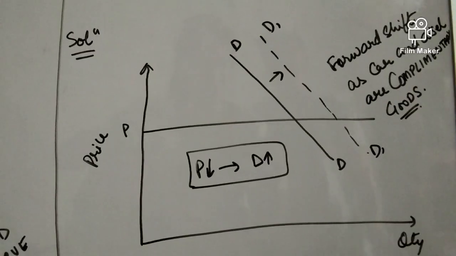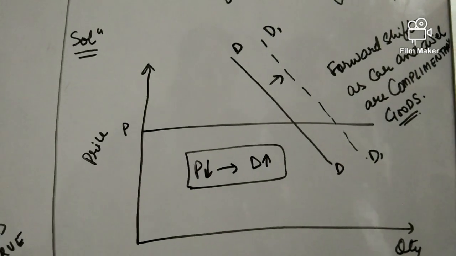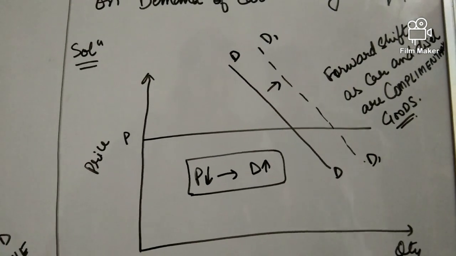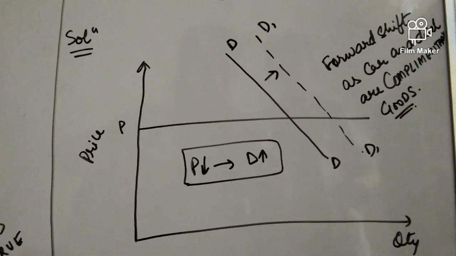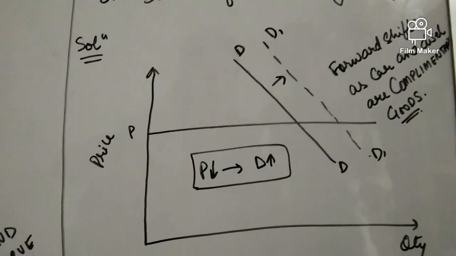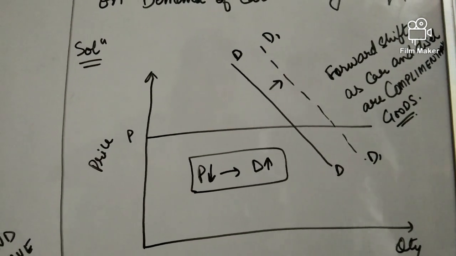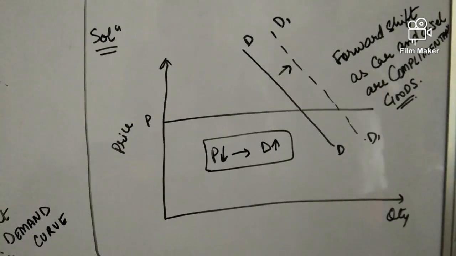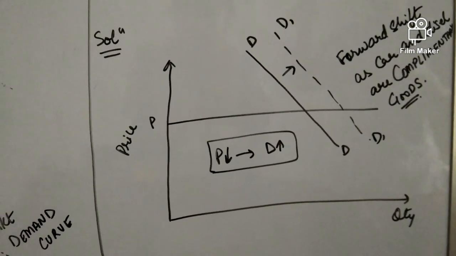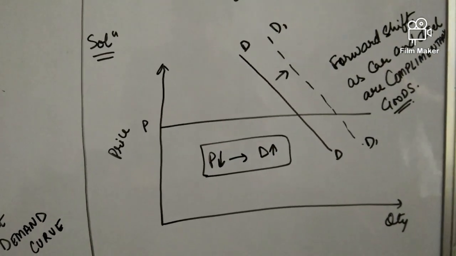Okay, so I am assuming the theoretical part you guys can do really well. Here I'll just explain using the diagram. So first part you do it yourself. Now coming on to the diagram, you need to again draw on x-axis and y-axis. On the X-axis I have quantity of diesel or petrol, and on the y-axis I have my price of the car. So as you all know, in case of complementary goods, when the price decreases, it will lead to the increase in demand of the own commodity.